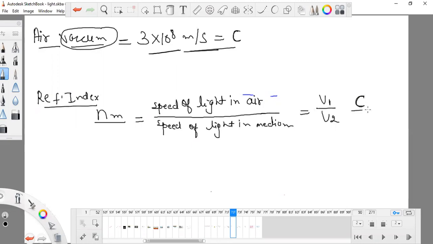And here I'm writing v for the speed of light in medium 2. This is my medium 1, and c is a constant value. Whenever you are writing the speed of light in air, you don't need to write v or anything, you can write c. So this is my c.